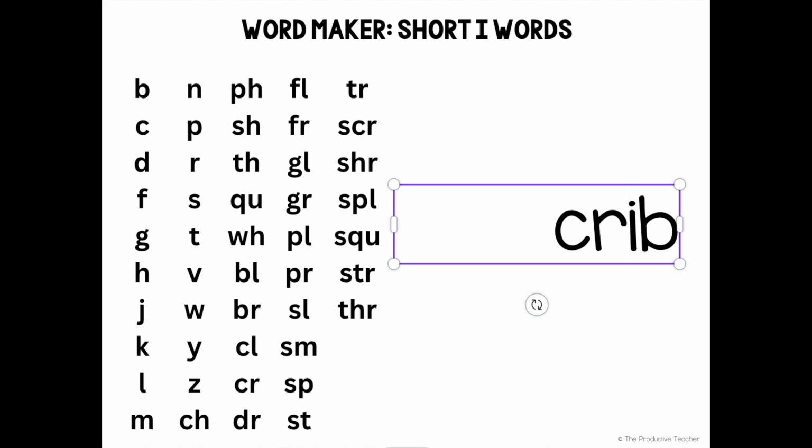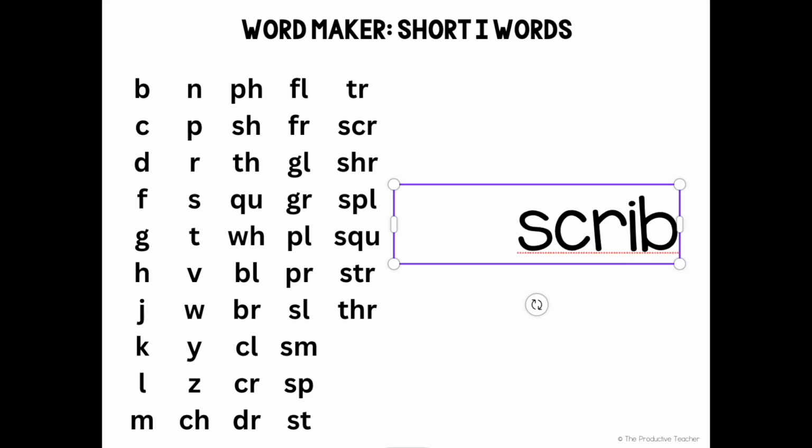Crib. Crib is a word. Drib, flib, frib, glib, grib, plib, prib, slib, smib, spib, stib, and trib are not words.